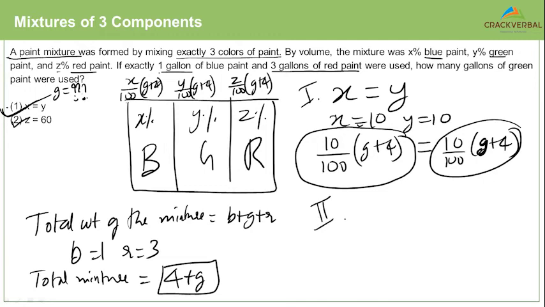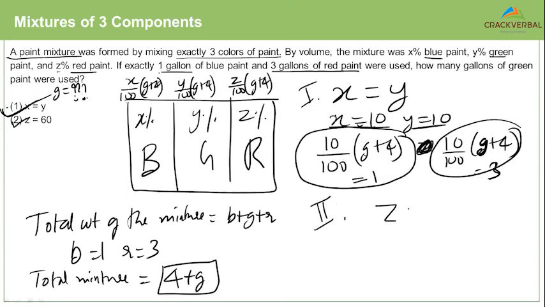The second statement alone, by the way, I don't mean to say that these two are equal. I just meant to say that the percentages are equal. And I also meant to say that this is equal to 1 and this is equal to 3. I didn't mean to say that these two are equal. All right.